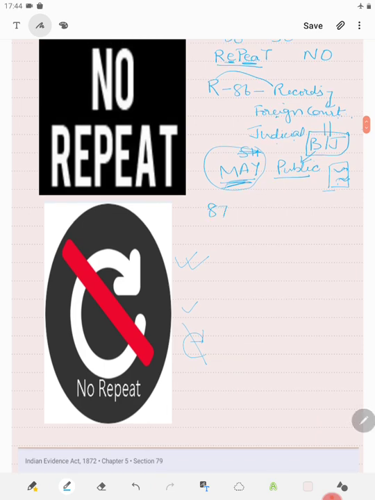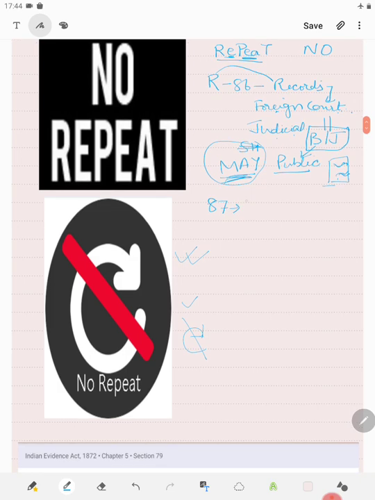Then 87. This is regarding publication. Again this is may presume, as these are all may presume except for one, that is 89. So what it says is that if there is any publication and that publication states that it is published by so and so person from so and so place, then the court may presume that it has been published by that person and from that place.